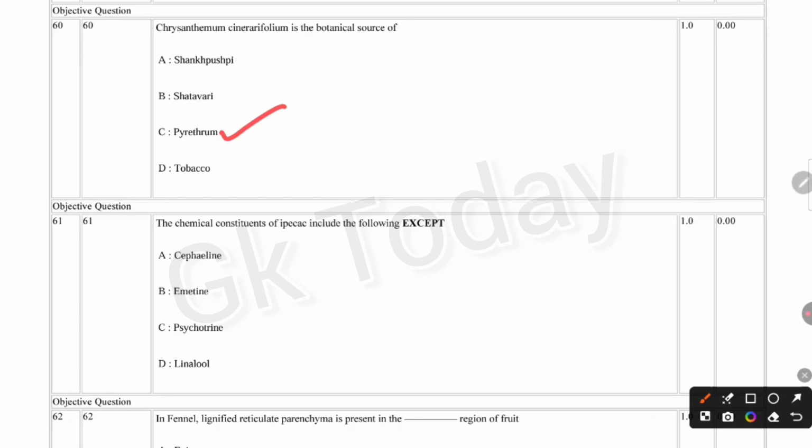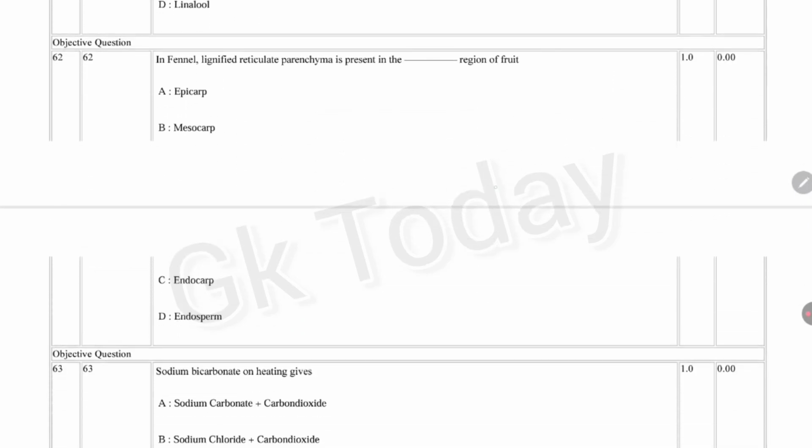Next question. The chemical constituents of ipecac include the following except linalool.